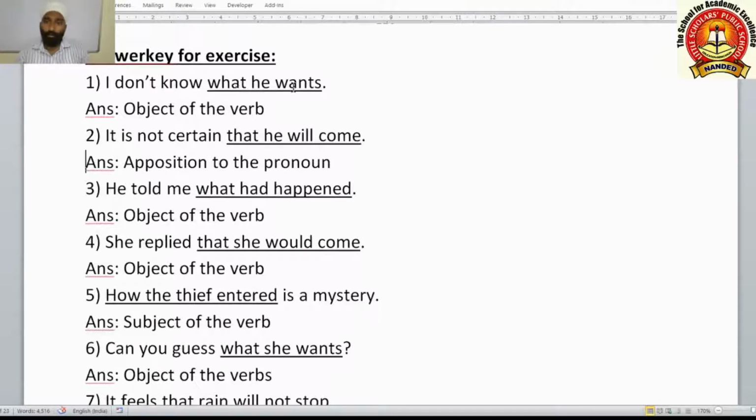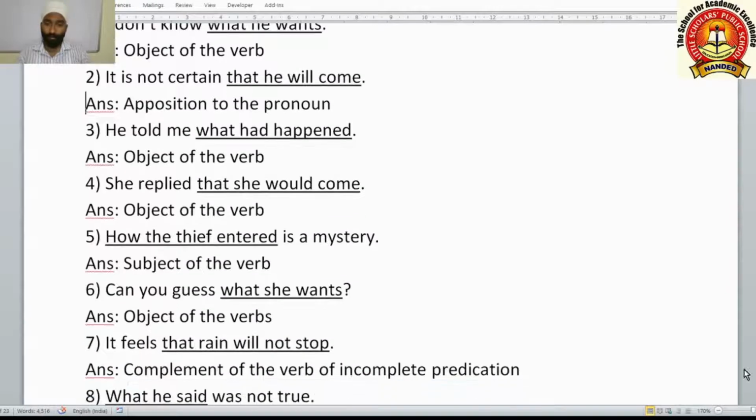I don't know what he wants. Here you have to underline the object of the verb. It is not certain that he will come. Apposition to the pronoun it. He told me what had happened. Object of the verb. She replied that she would come. Object of the verb. How the thief entered is a mystery. Subject of the verb. Can you guess what she wants? Object of the verb.